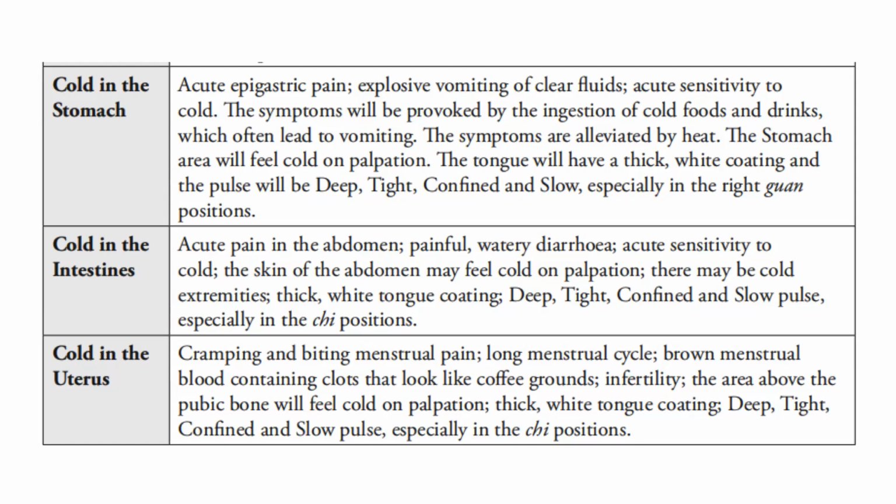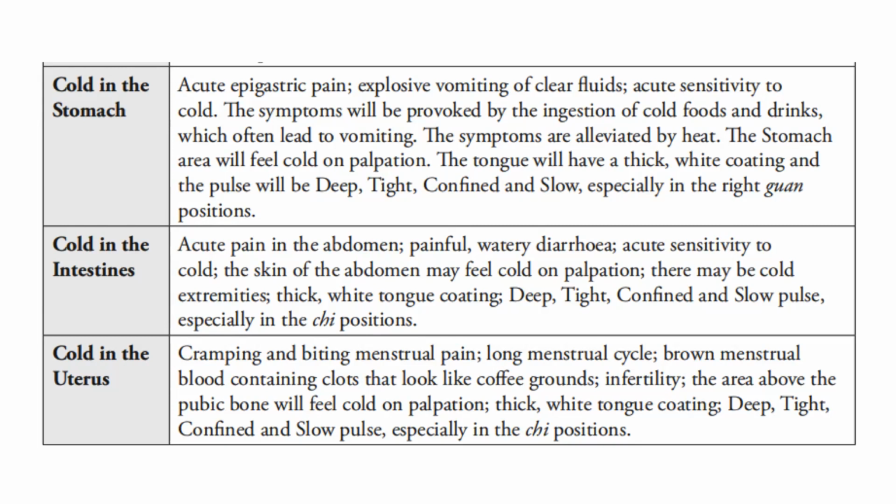right guan positions. For cold in the intestines, there is acute pain in the abdomen, painful watery diarrhea, acute sensitivity to cold. Skin of the abdomen may feel cold on palpation. There may be cold extremities with thick white tongue coating, deep, tight, confined, and slow pulse, especially in the